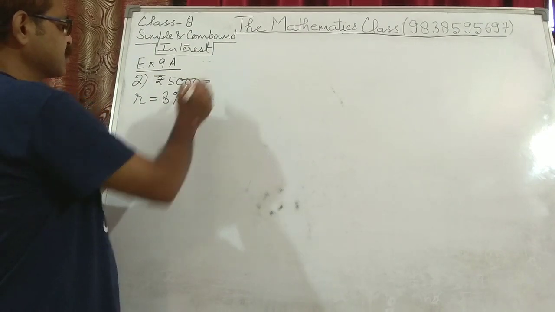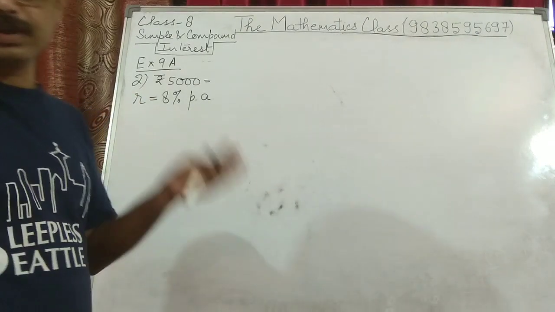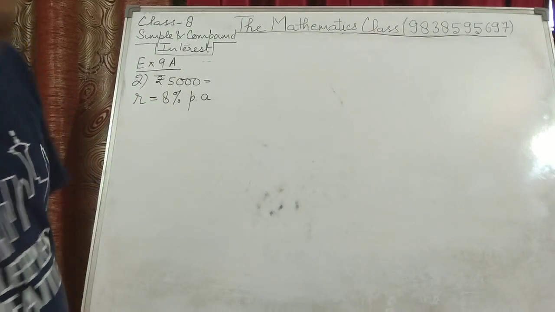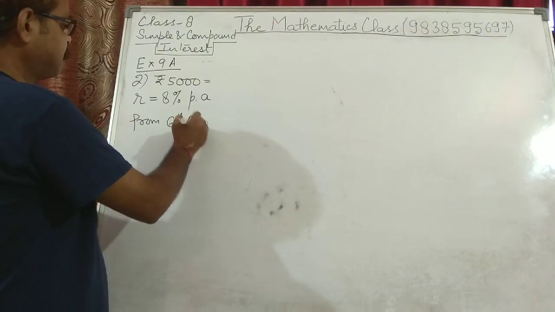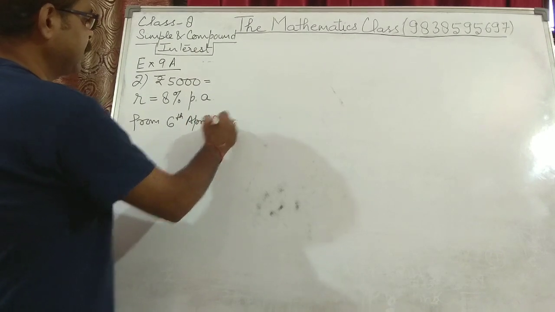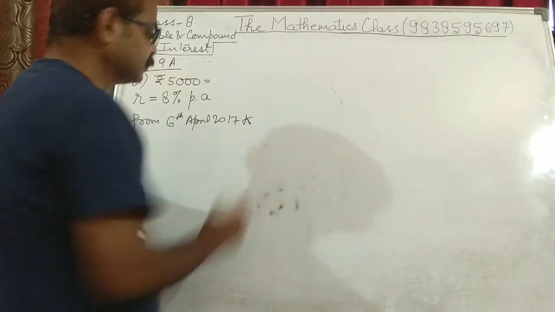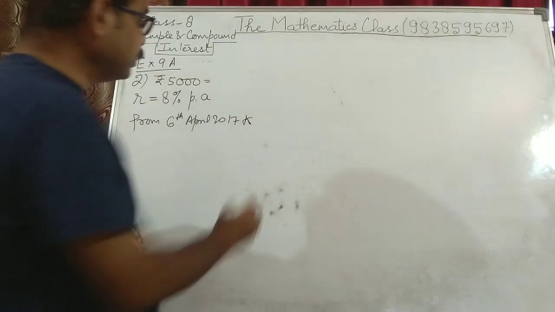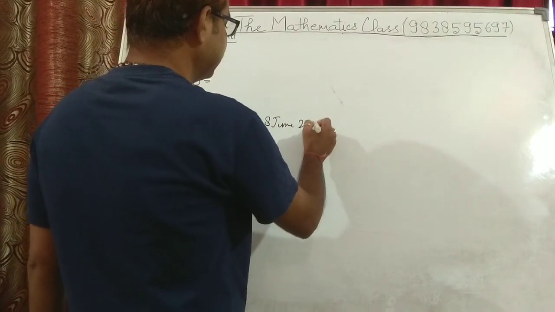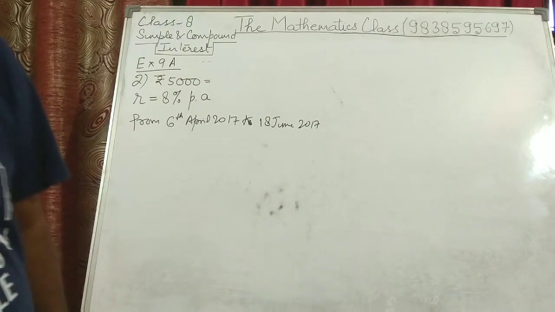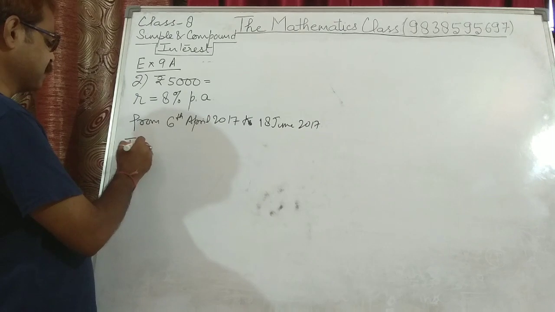I don't know what is this, so I will discuss it later on. First of all, they say at 8%. So it is clear that it is a rate percent given, from 6th April 2017 to 18th June 2017. Now in this, first of all, we need to calculate the time.